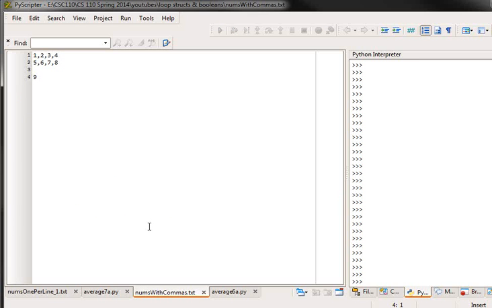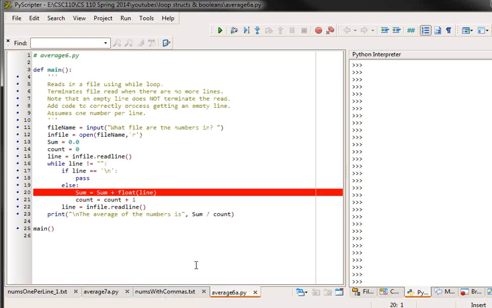What this is: I have numbers here, but instead of having one number per line as I have here, I have the possibility of comma separated numbers, multiple numbers per line, and I've done the same thing as previously. I've embedded an empty line in here. So let's run 6A with nums with commas.txt. Okay, so here we go.